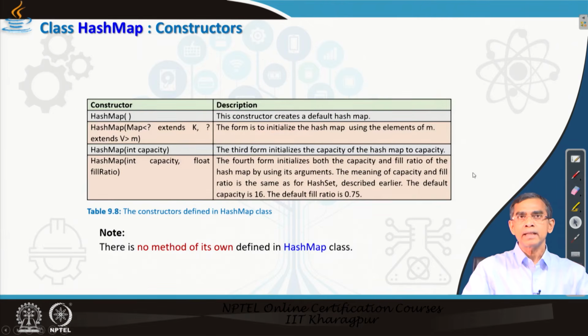Now, the constructors in hashmap are pretty simple, just similar to this one. This is a default constructor, we do not have to pass anything, but sometimes you can pass information to it. For example, hashmap with an initial capacity. So, when you are creating a map collection, you can mention what the size will be.